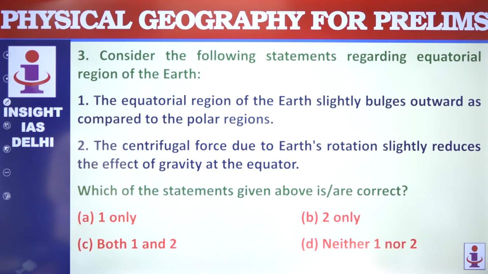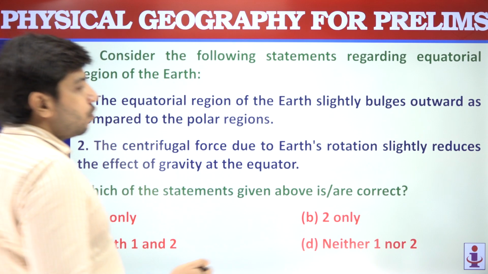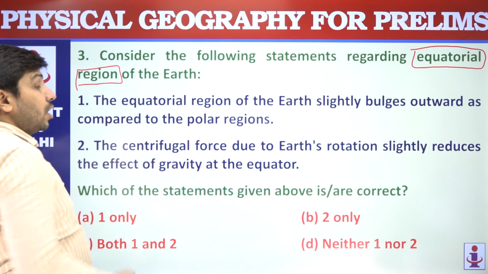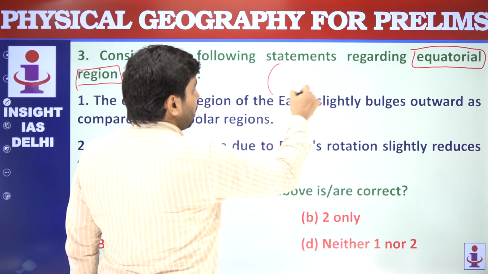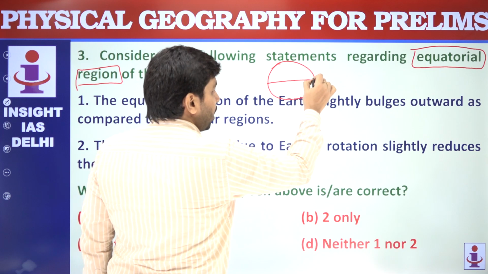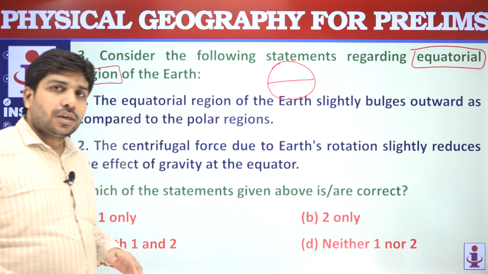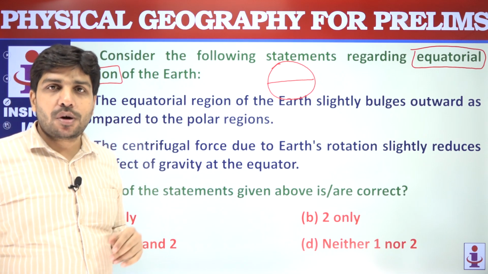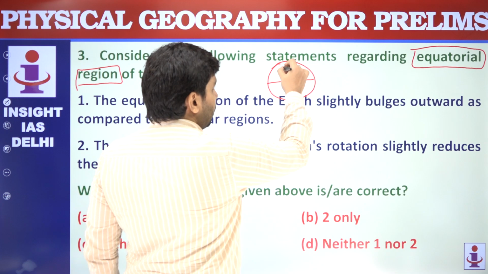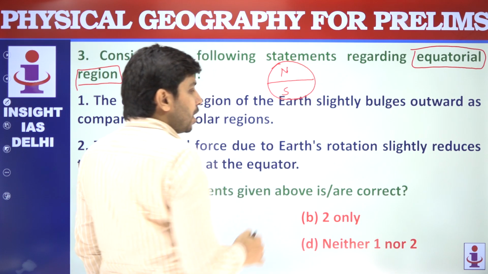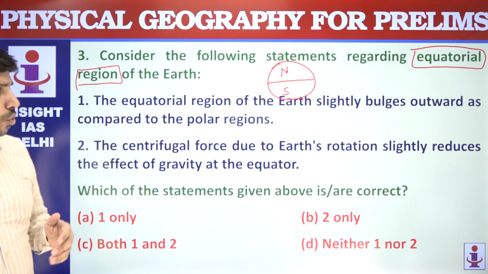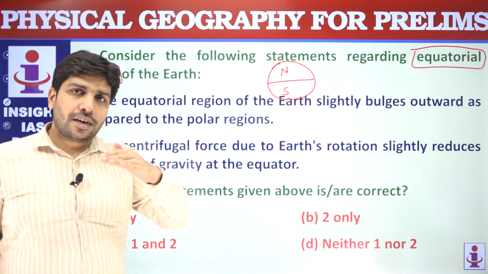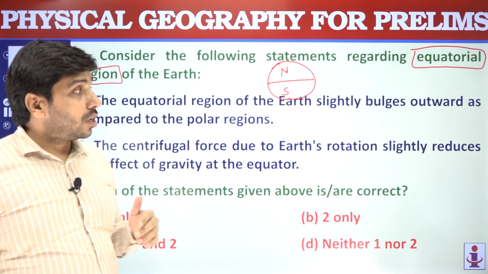Then we have the third question regarding the equatorial region of Earth. What is the equatorial region? Region around the equator. अब equator का क्या होता है? अब this is Earth. Scientists ने क्या किया? They drew an imaginary line that divides the earth in two equal parts, north और south में. This is an imaginary line, मतलब scientists or early geographers imagined something because of its utility. They drew a line that bisects the earth in two parts, northern and southern.